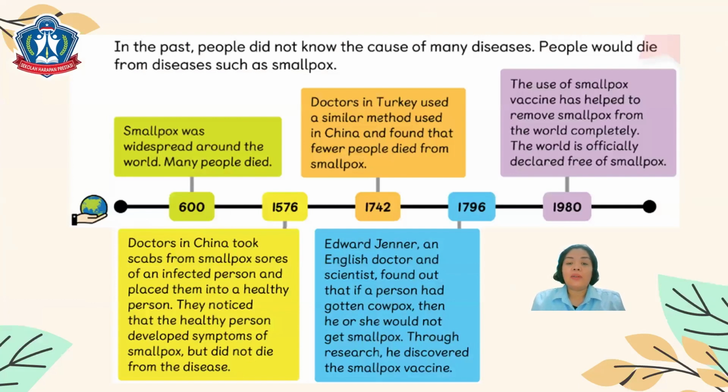1796, Edward Jenner, an English doctor, found out that if a person had gotten cowpox, then he or she would not get smallpox. Oh, see? Then through research, he discovered the smallpox vaccine. Okay. Then in the year 1980, the use of the smallpox vaccine helped to remove smallpox from the world completely. So the world was officially declared free of smallpox. So this is how it works, okay?